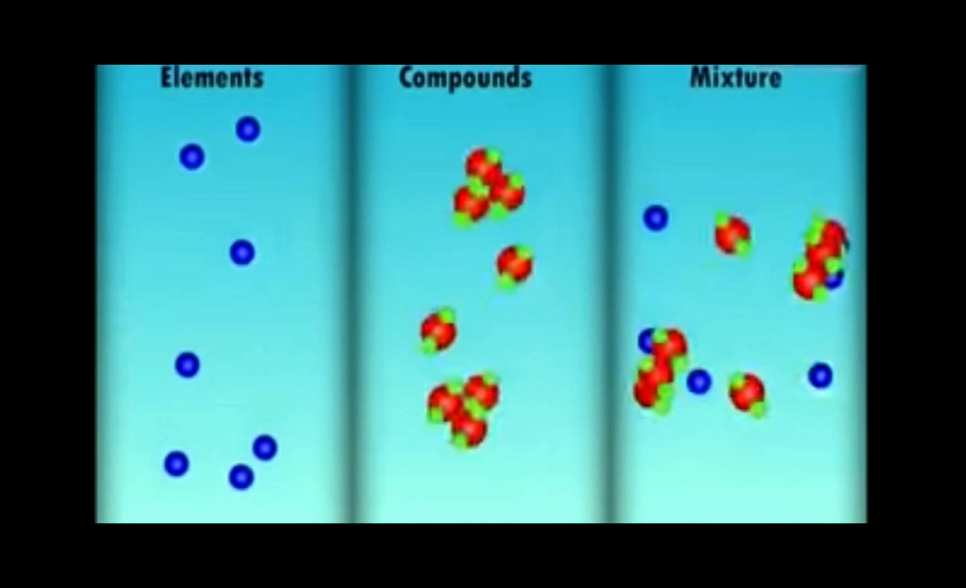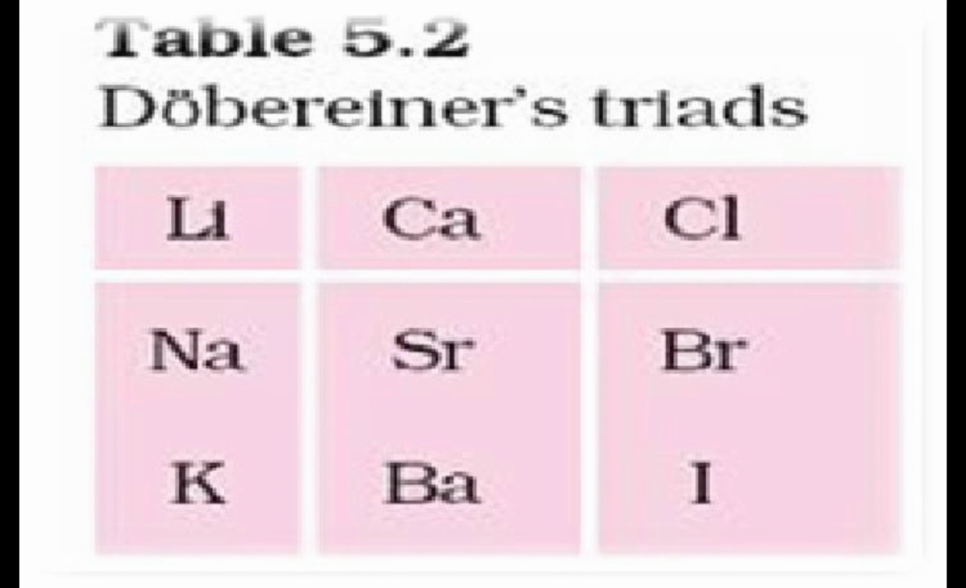So many scientists tried to arrange them, so that we can easily refer to them using their masses. The first person was Johann Wolfgang Döbereiner. He was a scientist from Germany in 1829. At first, he just saw groups of three elements, and that was Döbereiner's periodic table.